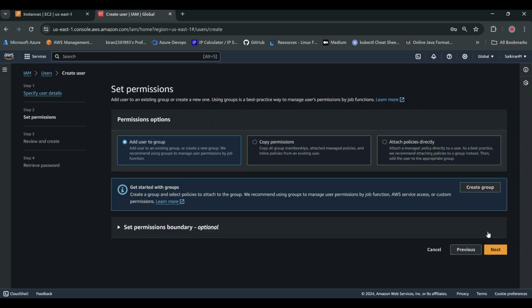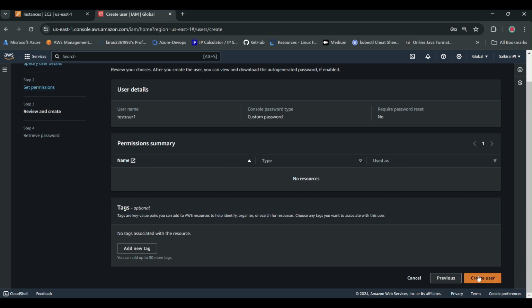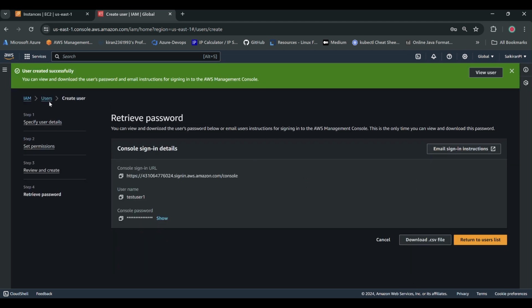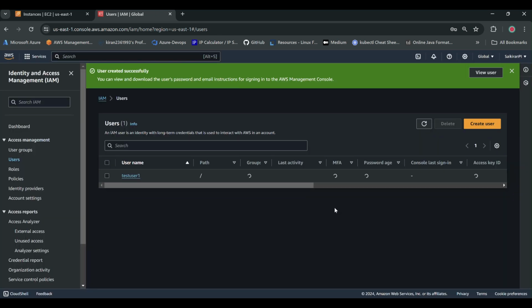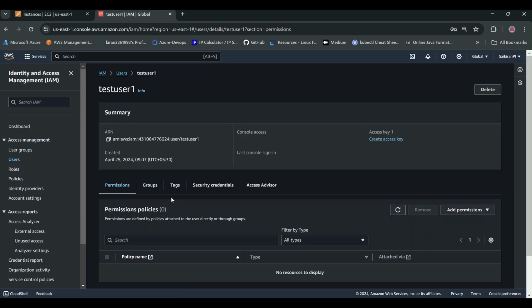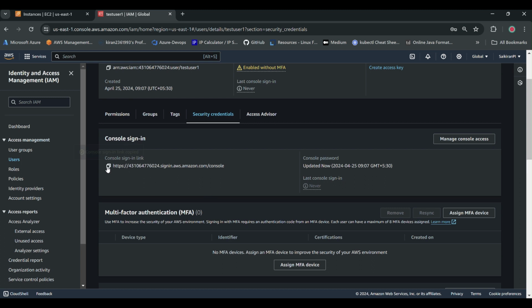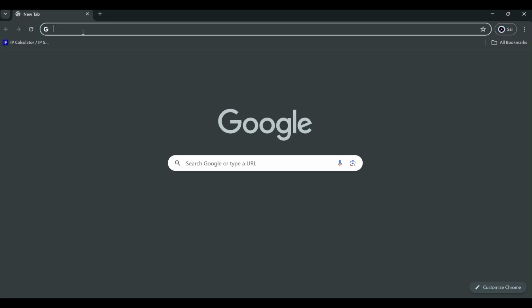Now I'm not going to add any kind of policy. I'll simply click on next, and then I'll create user. Nice, we have created a user. Now what you have to do is create a policy. Before creating a policy, first we'll check whether this console is working as expected or not.